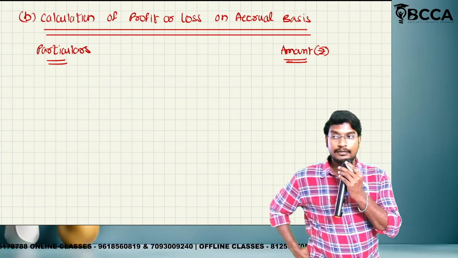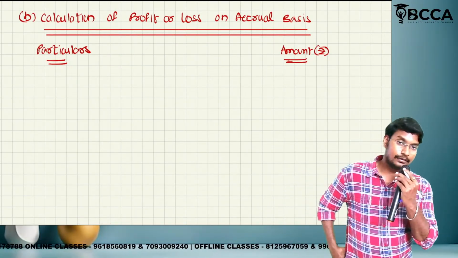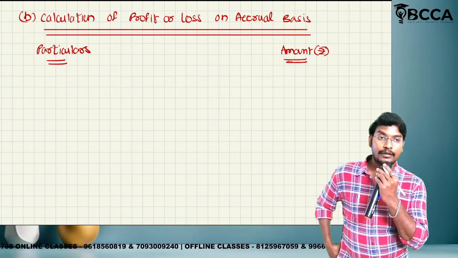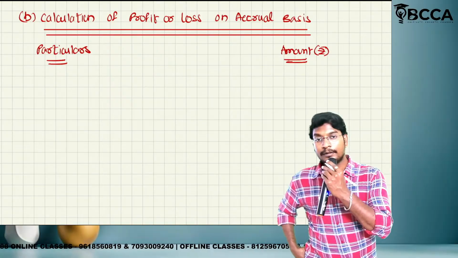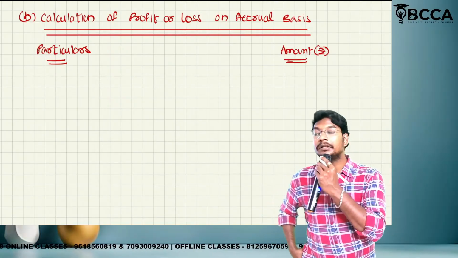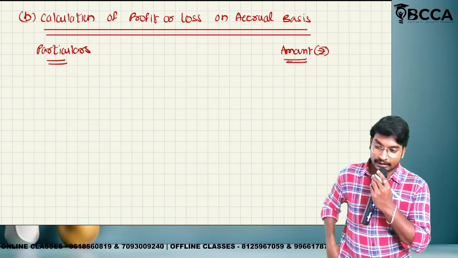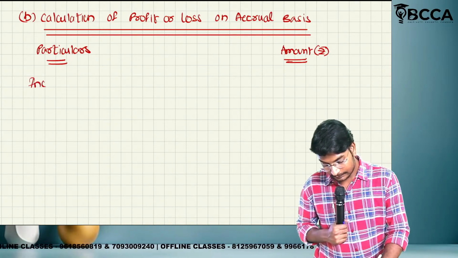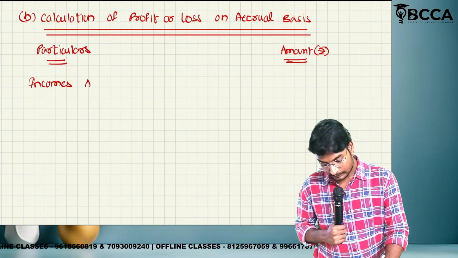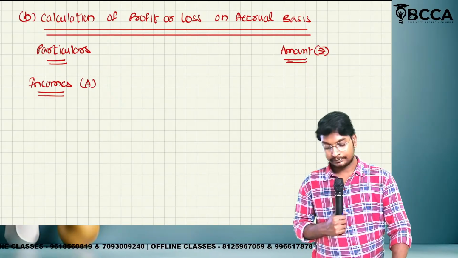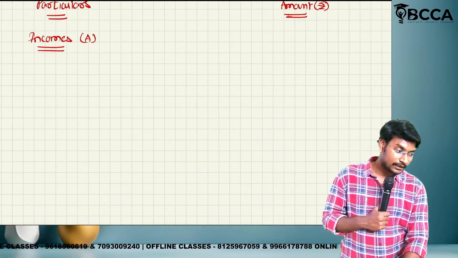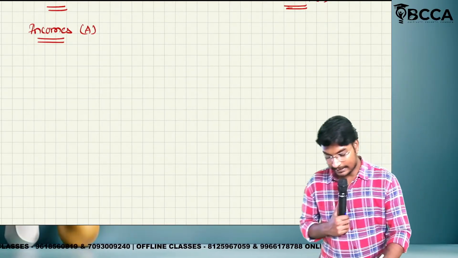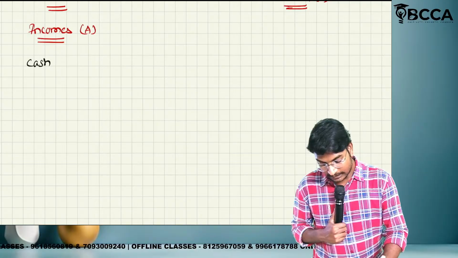Accrual basis means cash transactions will be considered, credit transaction will be considered. Okay, now whether expenditure paid will be considered, payable also considered, but related to current year. So first we are going to see the incomes. What is the first income? Cash sales or credit sales? Cash sales.